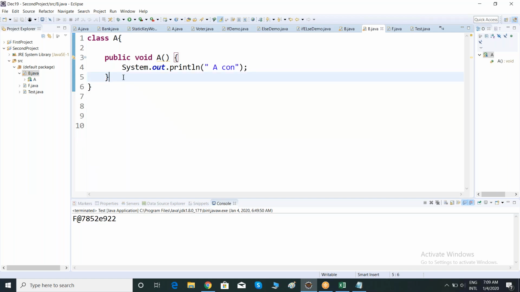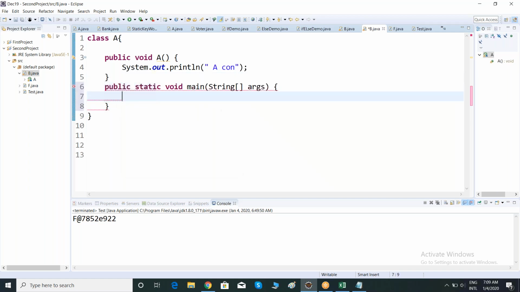Right, and how to execute this one? Obviously we'll have a main method, right? If you want to execute this constructor, you have to create an object. This is not just like a method. You can execute it at the time of object creation. So what is the syntax of object creation? Class name, object name is equal to new class name.